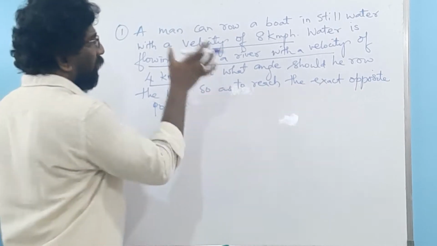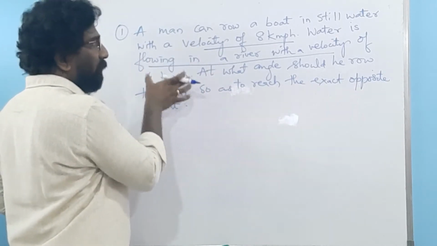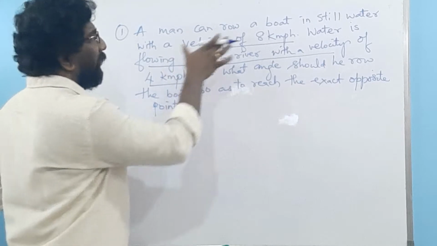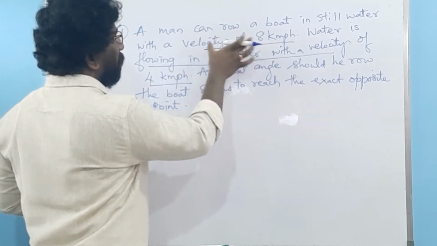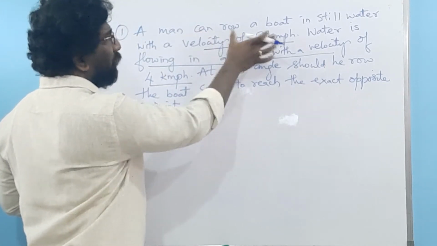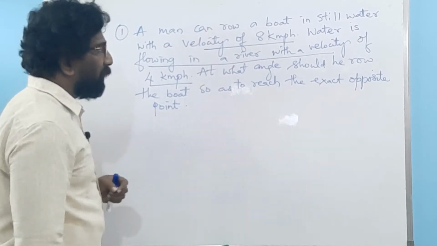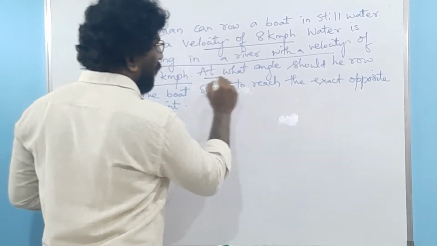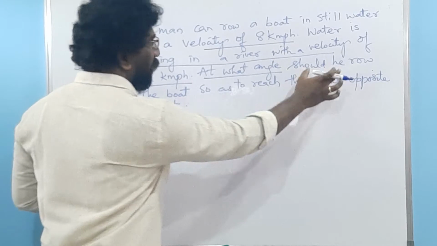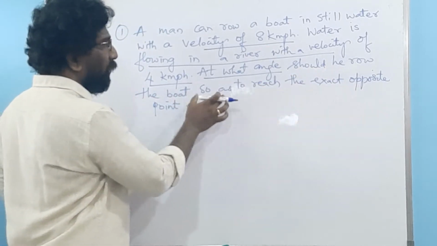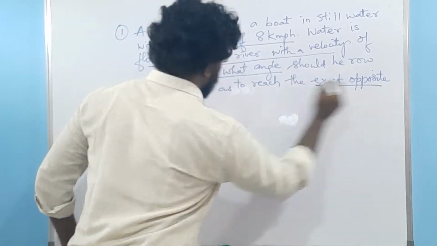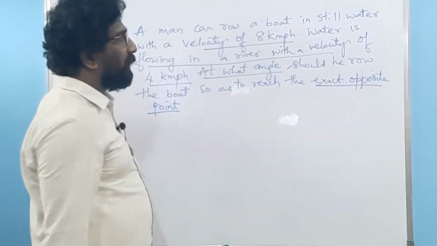It means the river velocity is 4 km per hour, and the man is rowing the boat at a velocity of 8 kilometers per hour. At what angle should he row the boat so as to reach the exact opposite point? He has to reach the exact opposite point.